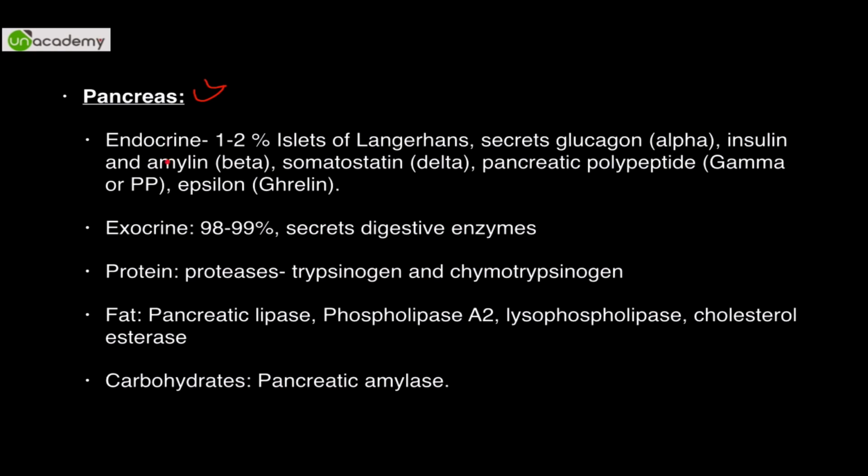It is an area of research. Please focus on the slide. Endocrine portion is just 1 to 2%, which is called as islets of Langerhans. Please remember this term, they are asking this. It secretes glucagon by alpha cells, which increases the level of glucose in blood.